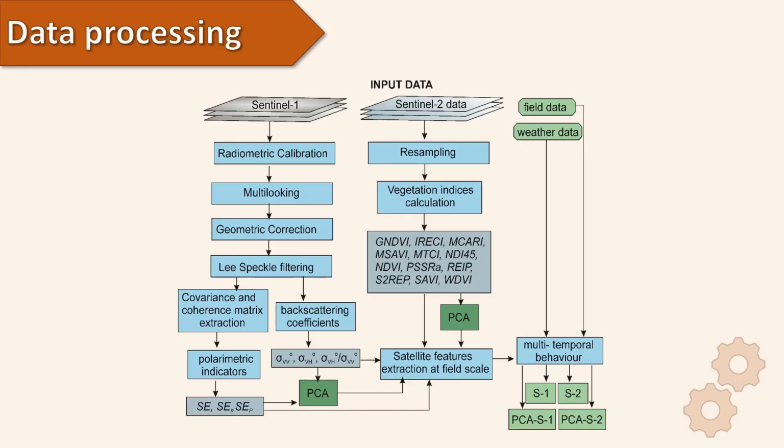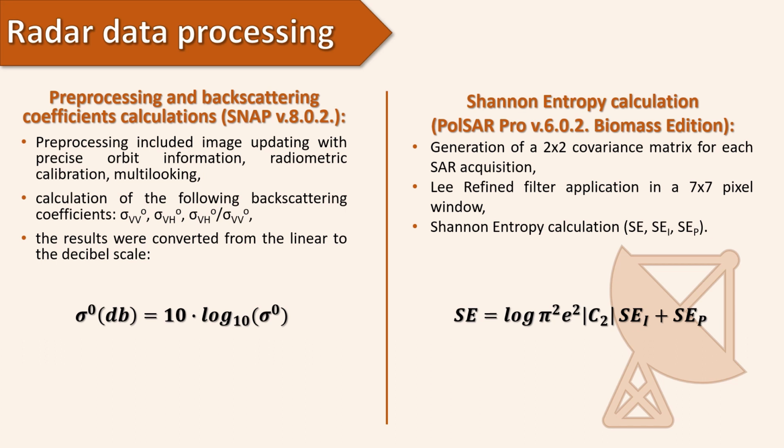This graph shows the methodology workflow of the presented experiment. Various bands from Sentinel-2 data were resampled to the highest resolution of 10 meters and then used for calculation of 12 vegetation indices widely used in literature. Radar data processing can be divided into 2 parts. In the first one, we focused on pre-processing, which included updating images with precise orbit information, radiometric calibration, multi-looking, and calculation of backscattering coefficients. The results were converted from the linear to the decibel scale.